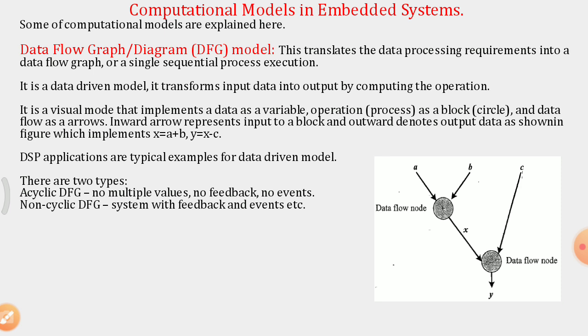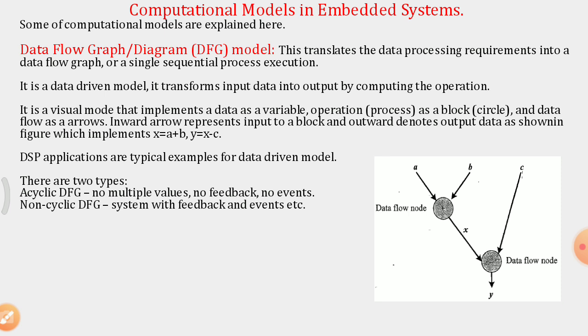Here the figure implements x is equal to a plus b, where x is the output, a and b are variables, and addition plus is an operation, and y is equal to x minus c. Here we can see that a and b are two variables.